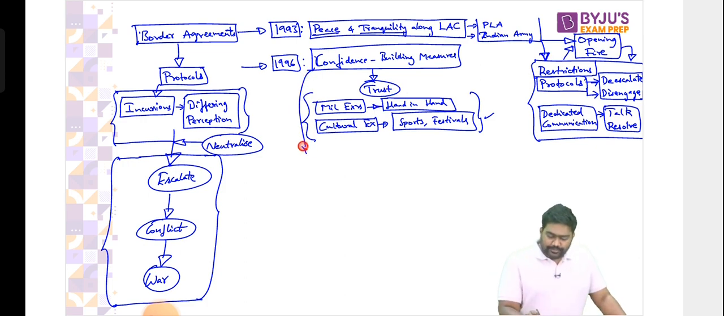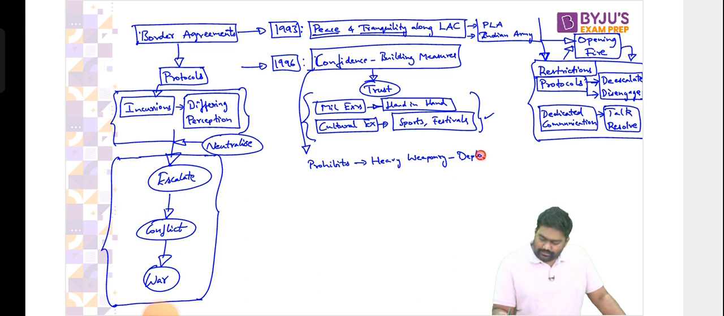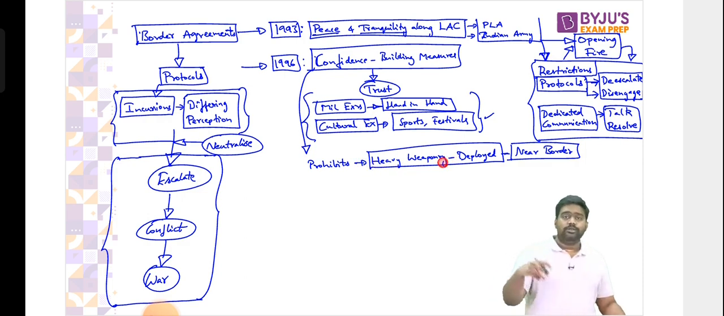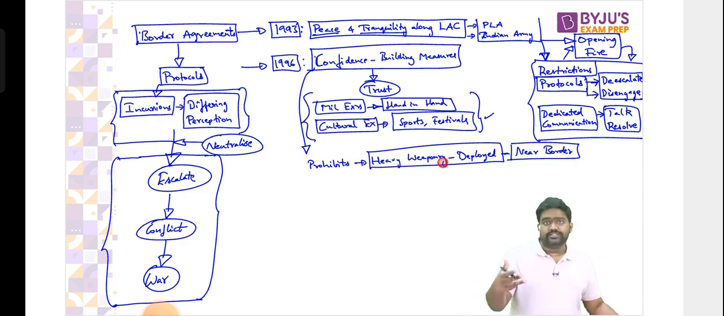Along with this, the agreement prohibits certain heavy weaponry from being deployed near the border. It clearly mentions the range within which heavy weaponry should not be present. Like, let's say ballistic missiles. You can't deploy it within 10 kilometers of the border, right? You can't have fighter jets right next to the border. Such deployment has been prohibited just to build confidence in each other.